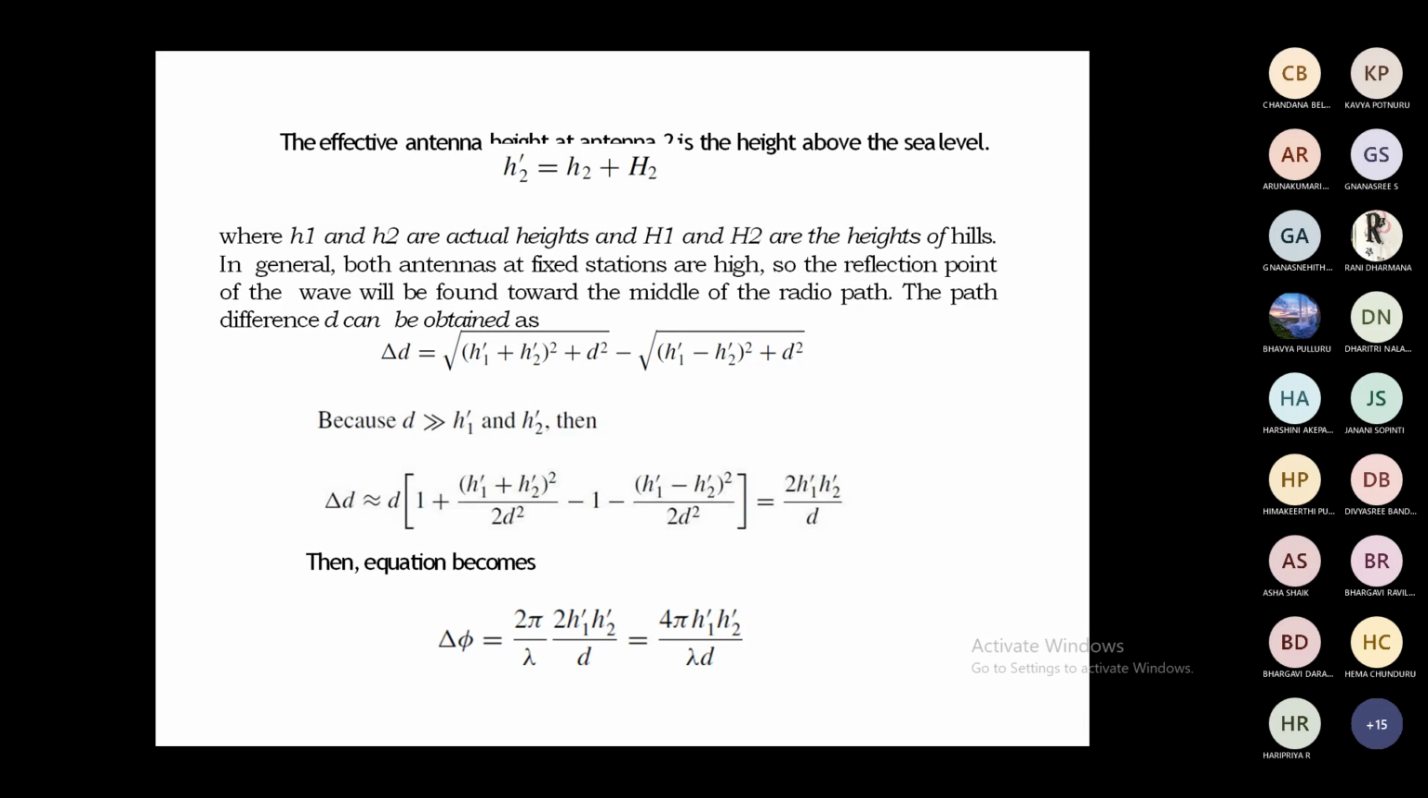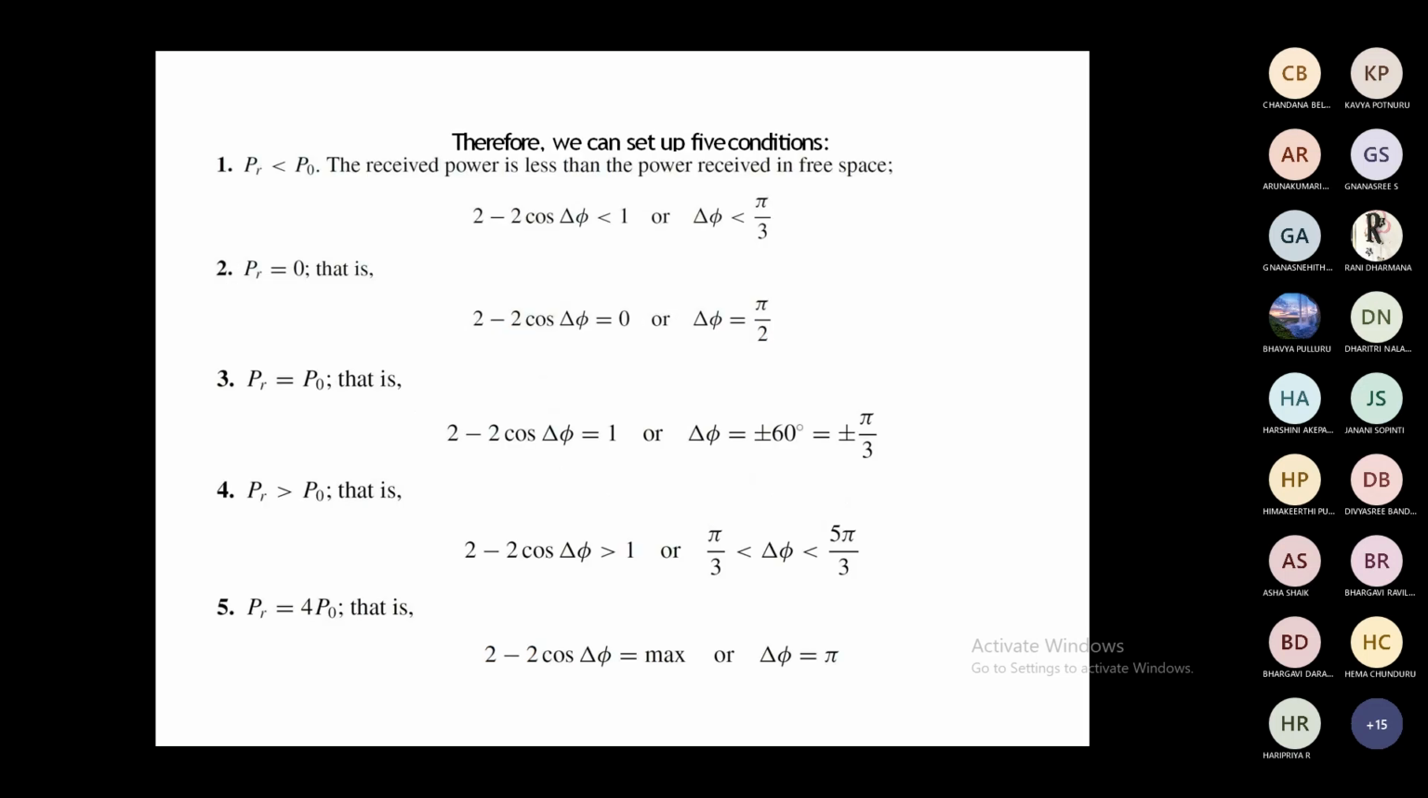Finally, the distance between the two antennas is very much greater than H1 dash and H2 dash. Then it simplifies to 2 H1 dash H2 dash by D. Then substitute into delta phi, that is 2 pi by lambda into delta D, which is 2 times H1 dash H2 dash by D. Then this is equal to 4 pi H1 dash H2 dash by lambda D.